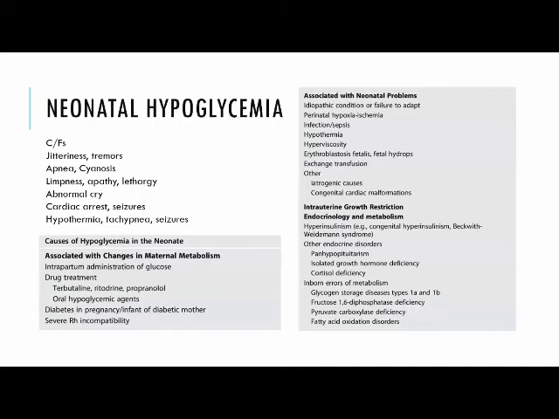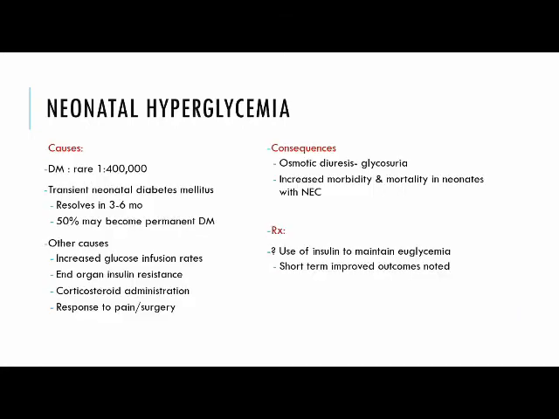The clinical features of hypoglycemia may present as jitteriness, tremors, apnea, cyanosis, limpness, apathy or lethargy, abnormal cry, and in severe cases they may have cardiac arrest, seizures, hypothermia, tachypnea. There are many causes of hypoglycemia in a neonate. They may be associated with changes in maternal metabolism, maternal diabetes, and administration of oral hypoglycemic drugs, or neonatal problems of adaptation: perinatal hypoxia, asphyxia, infection, sepsis, hypothermia. They are all known to cause hypoglycemia, as are IUGR and other endocrine and metabolic causes, hyperinsulinism, or inborn errors of metabolism.